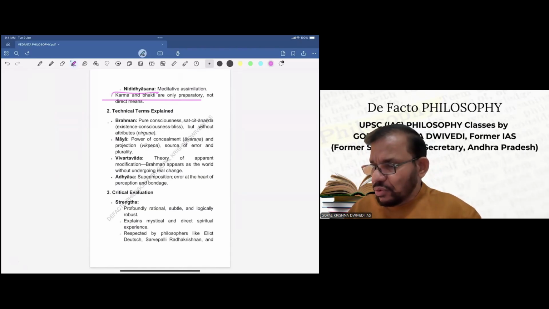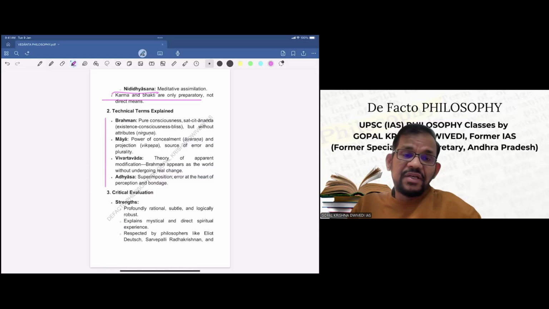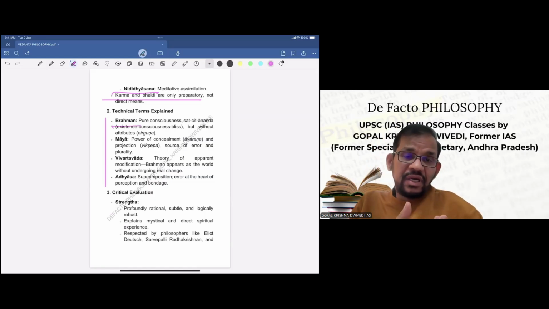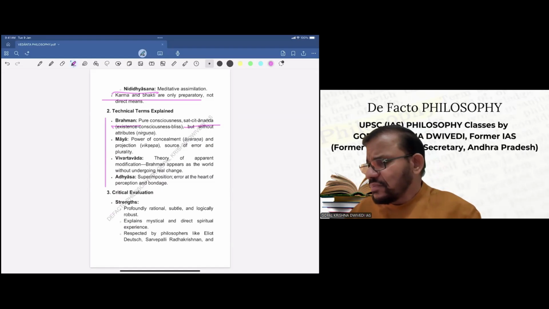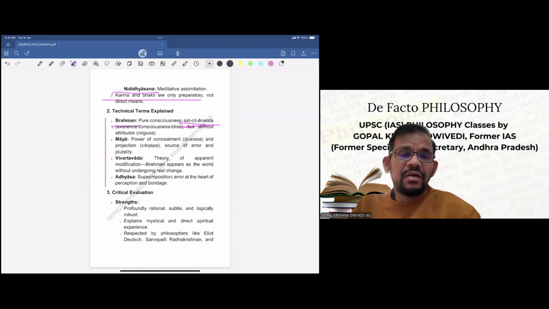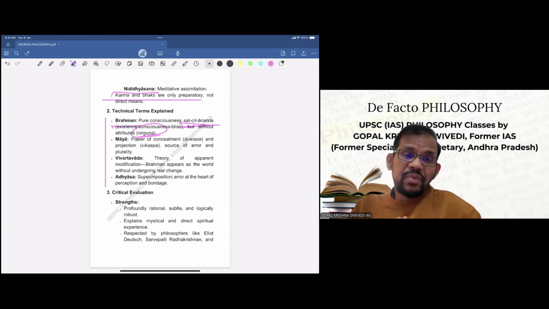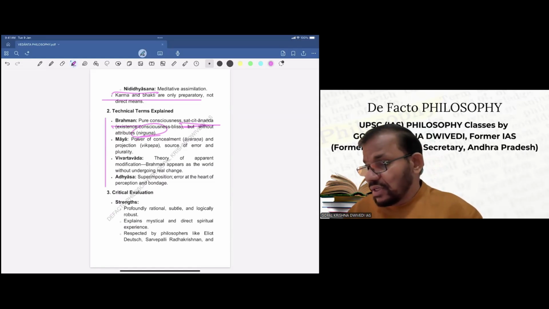Now, a few technical terms have been used. We will try to understand those technical terms once again. As far as Shankaracharya is concerned, Brahma is very, very important in his philosophy. And Brahma is basically pure consciousness, Sat Chit Anand. This is what Shankaracharya defines for Brahma: existence, consciousness, and bliss, but without attributes. It's Nirgun Brahm. So for him, Brahm is Nirgun. Then second is Maya, the power of concealment, that is avaran, and projection, that is vikshep, the source of error and plurality. So this is Maya.